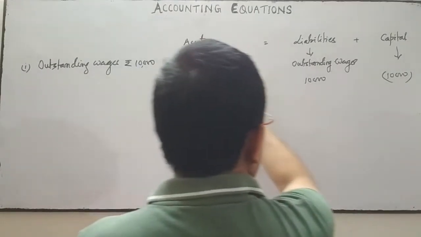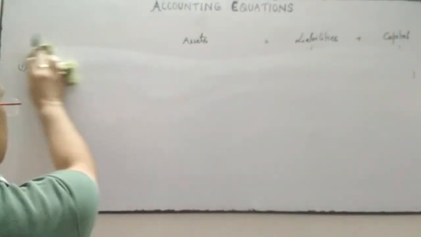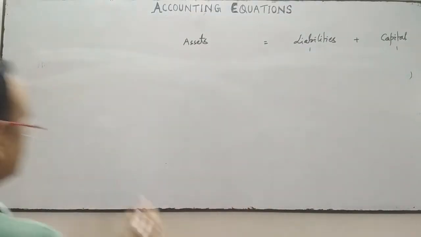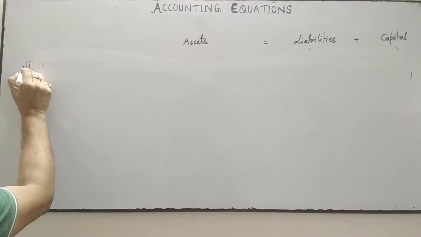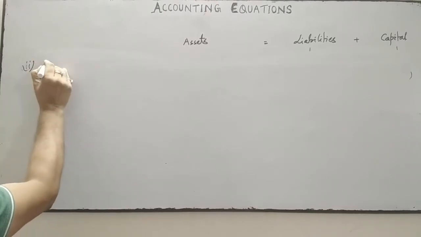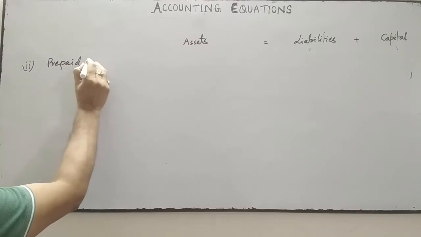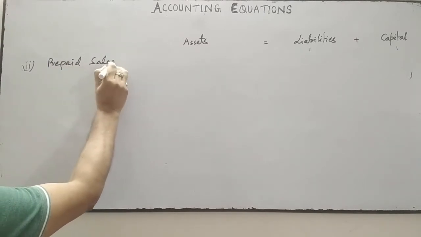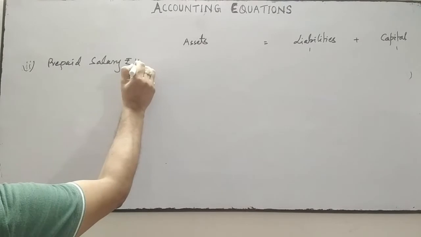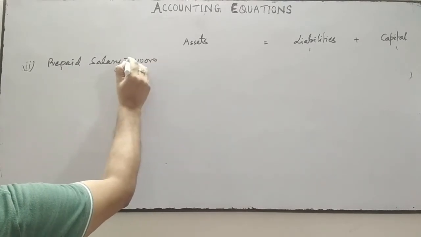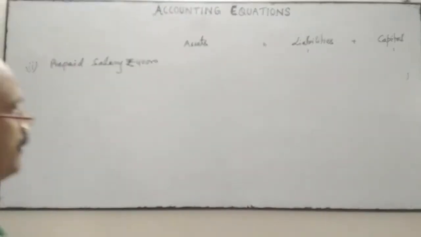Next, suppose it is related to prepaid expenses. Suppose it is prepaid salary, rupees 40,000, salary paid in advance.